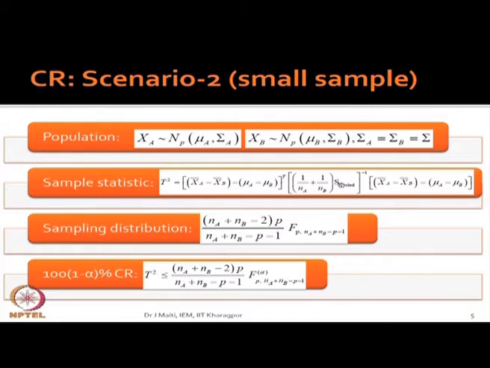S pooled is the same equation you have seen earlier: (N A minus 1) into S A plus (N B minus 1) into S B divided by N A plus N B minus 2. You know that earlier we also derived in the univariate case that the quantity 1 by N 1 plus 1 by N 2 will be there. So this is the covariance part. You have to take the inverse of this covariance, then the square of x A bar minus x B bar, that random variable.